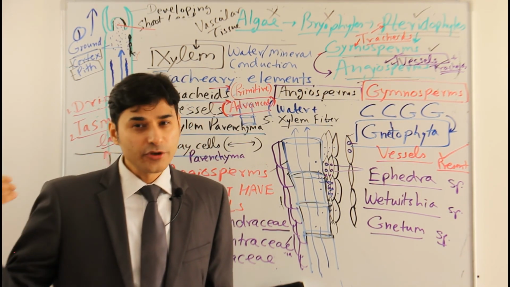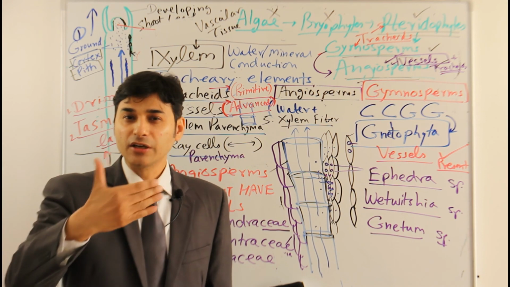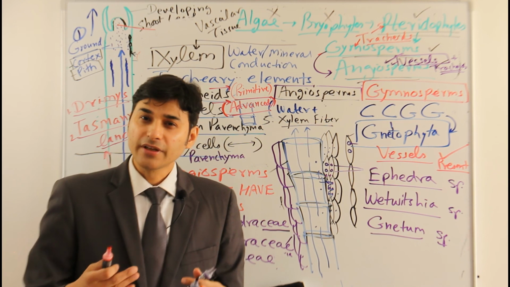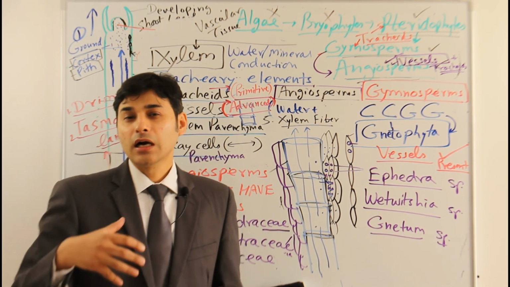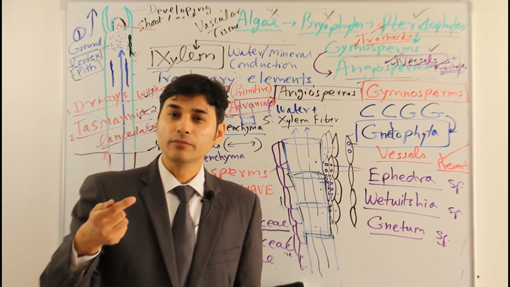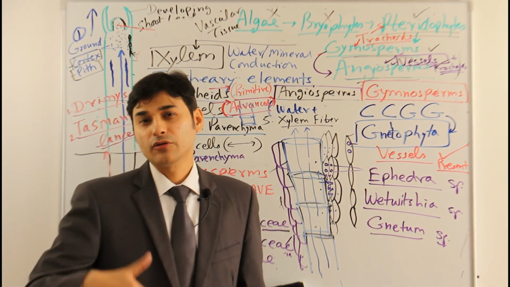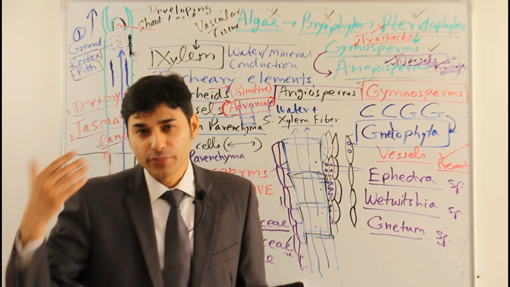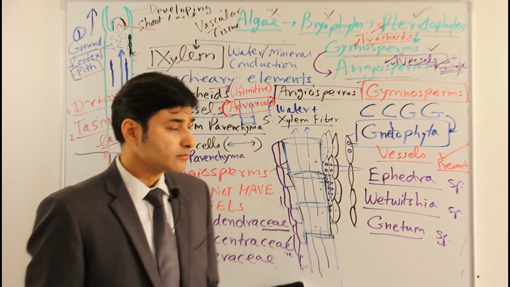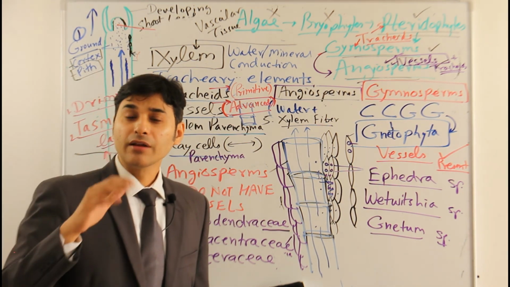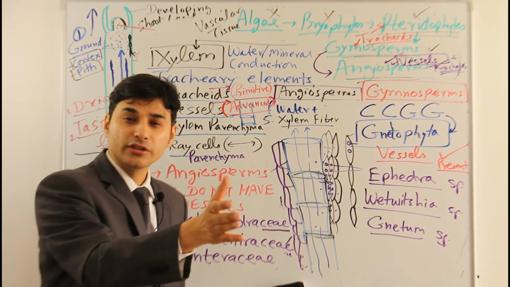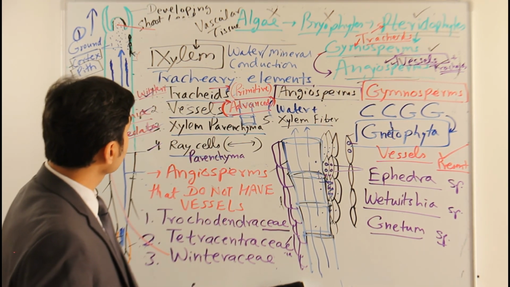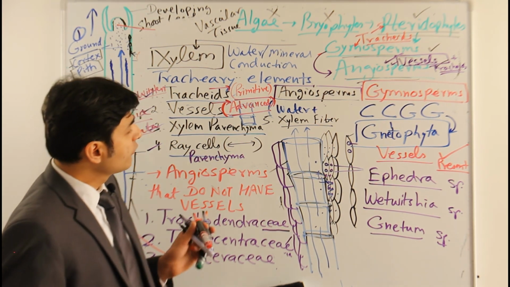Simple tissues we already finished. This is the complex tissue, permanent complex tissue, as I said in the beginning. Two types, xylem and phloem. Xylem is mainly responsible for the uptake of water and dissolved minerals from the soil through the roots, and it translocates it in one direction up to the top of the plant, the shoot system. It works through the transpiration pull theory. I'll have a separate video in plant physiology where I will discuss other things in detail about the physiological part. So this is how we finish the xylem.